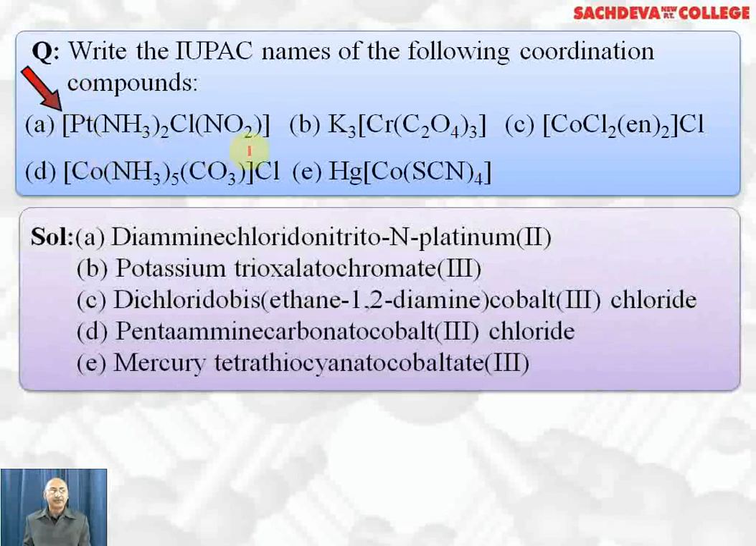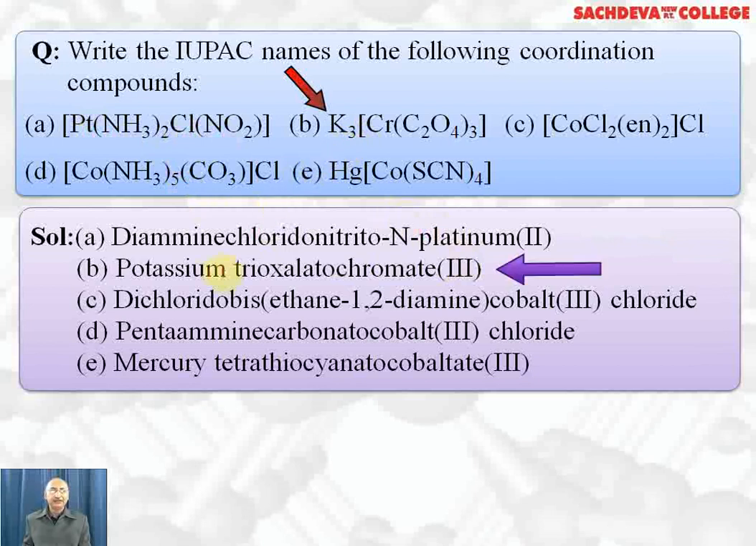Next, we write the IUPAC names of the following coordination compounds applying the rules. The first complex we have to observe. First we see the ligands alphabetically. This is ammine, and there are 2 ammonia, so we write diammine. 1 Cl we write chlorido. NO2 is linked through nitrogen, so we call it nitrito-N. Complex is neutral, so we call it platinum. Oxidation state of platinum is 2 because this is -1 and this is also -1, so it is platinum(II). Let's come to the next complex.